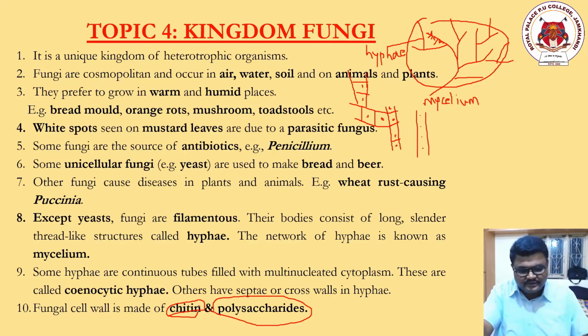which we already discussed in the beginning of this chapter, explaining one of the main problems of the 2 kingdom classification and about the 5 kingdom classification. Go back to those videos and you'll understand it once again. Let me refresh it: the fungal cell wall is made up of chitin and polysaccharides. We'll study those things individually.